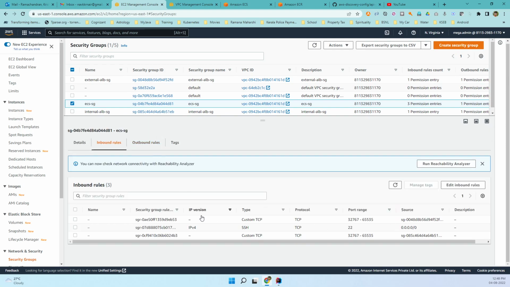So you can see here, again reiterating, we have created two inbound rules. One will allow traffic to any of these ports from the internal load balancer security group as well as from the external load balancer security group. When I say external load balancer security group, this is associated with the external load balancer, and one will be associated with the internal load balancer. So whatever traffic comes from those load balancers to which these security groups are associated, please allow it to come in. And of course, these ports are opened up.